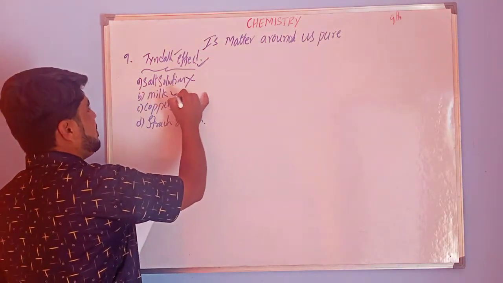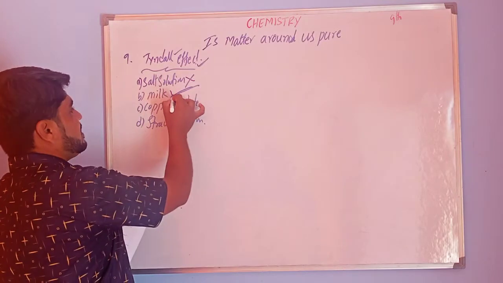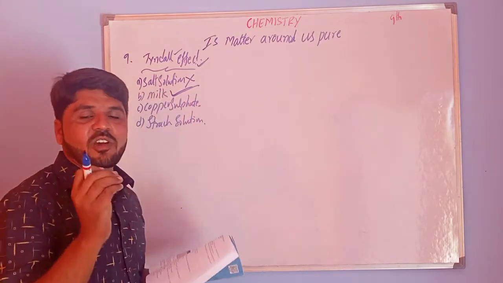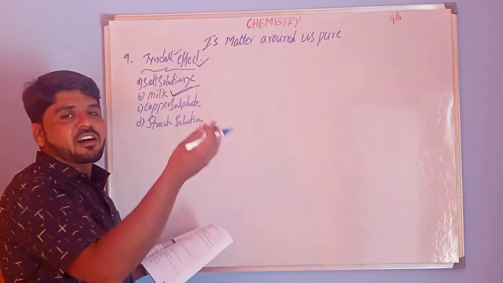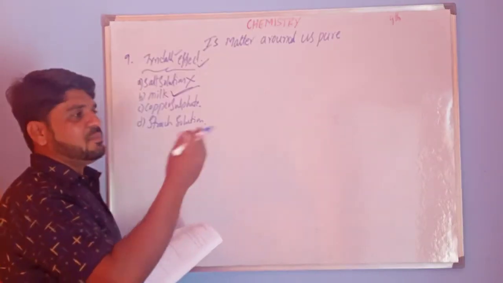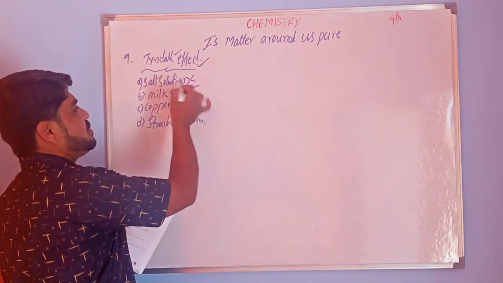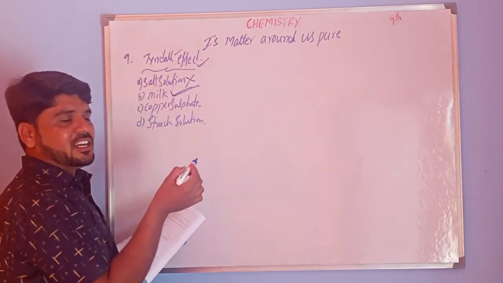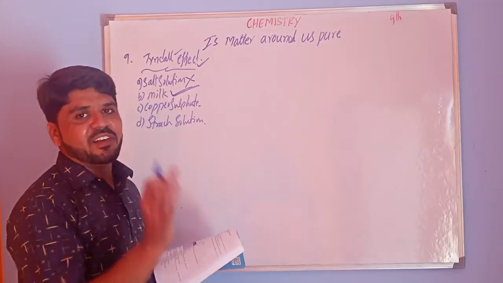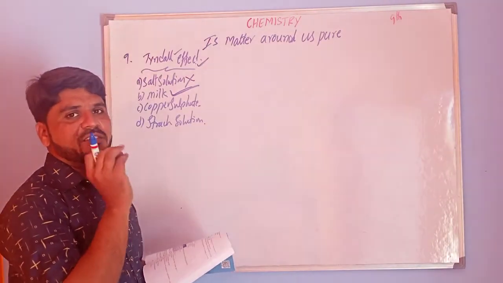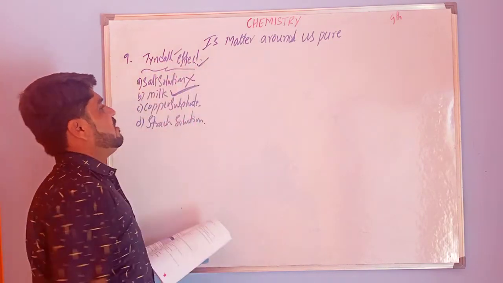Milk can show the Tyndall effect. Why? Because milk is a colloid. From milk we can separate butter. The solid particles are responsible for the scattering of a beam of light. So milk shows the Tyndall effect.